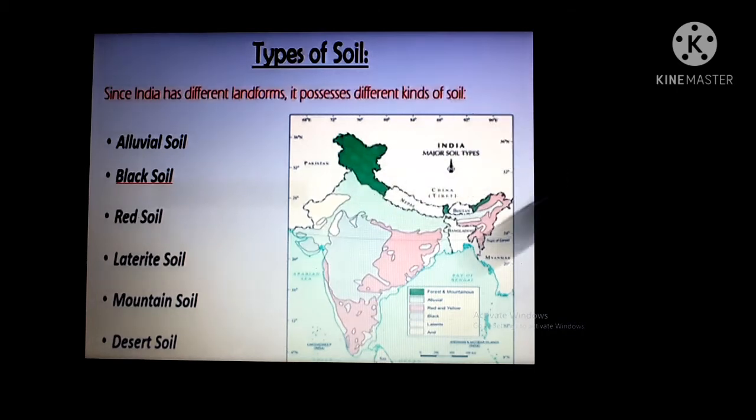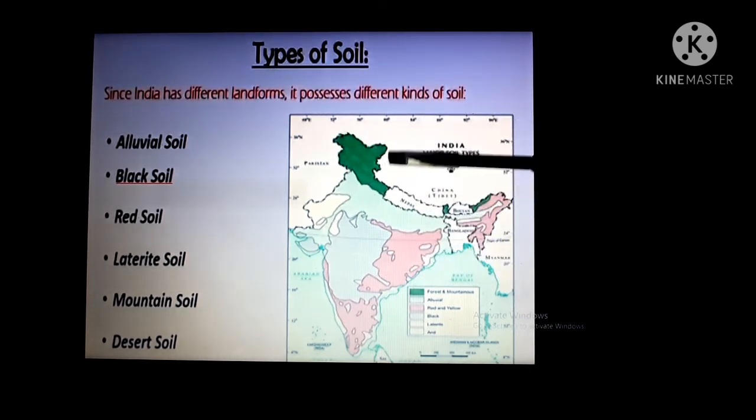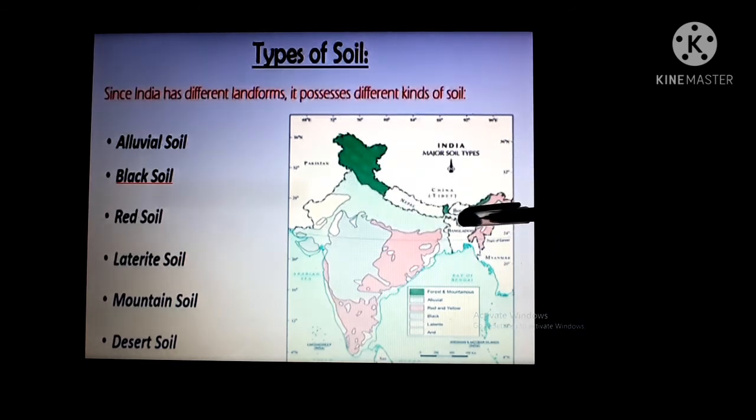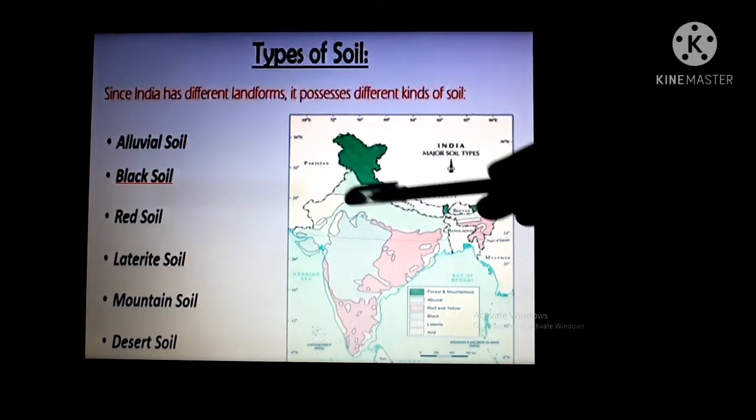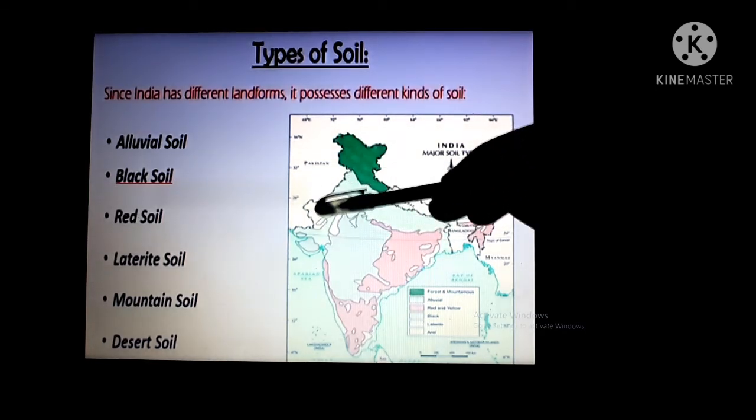Mountain soil, very easy. Where? In the mountain area. In the northern mountains we can see mountain soil. In the desert area we can see desert soil. In the northern plains, very fertile, we can see alluvial soil. Black soil in the plateau area. Understand? Laterite soil in the north eastern states. Okay, West Bengal, Karnataka, some parts of Tamil Nadu, Telangana. Understand? Desert soil in the desert area, Rajasthan area.